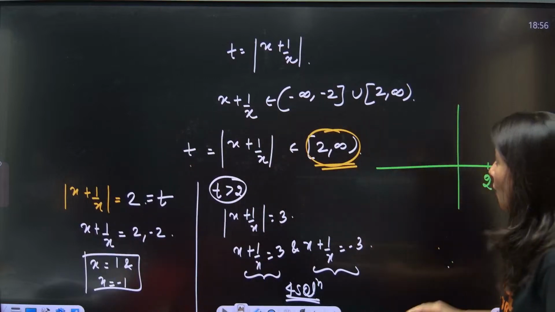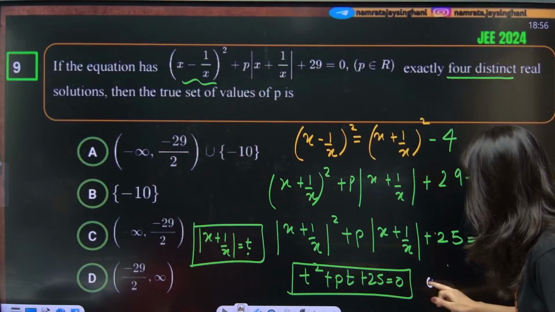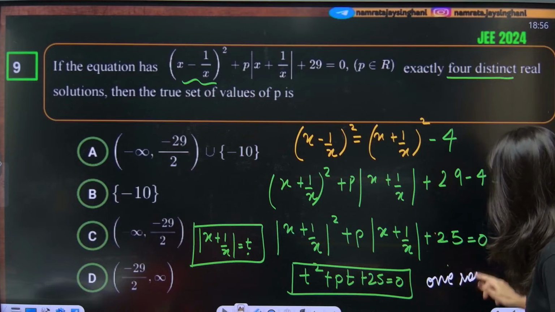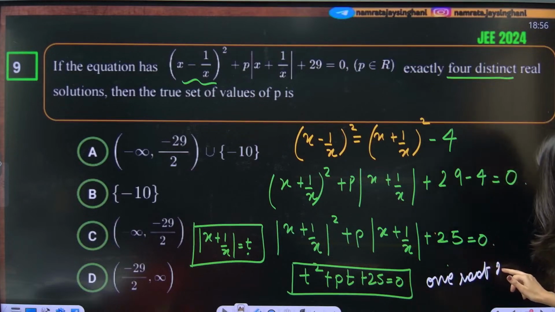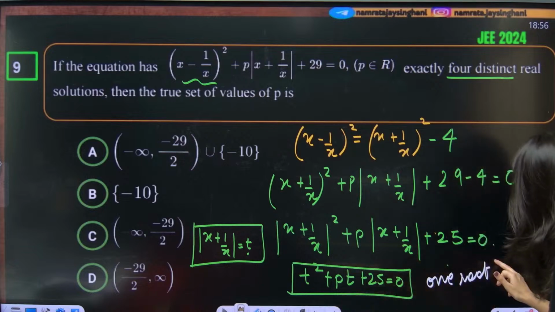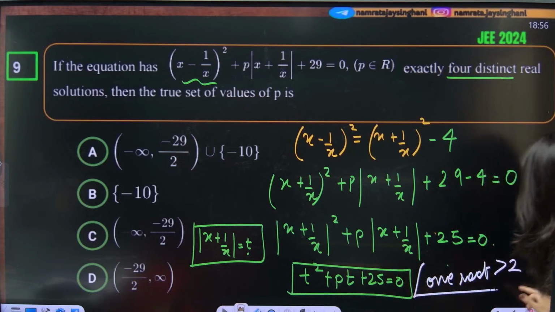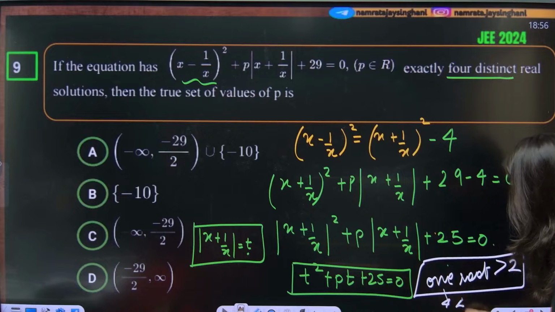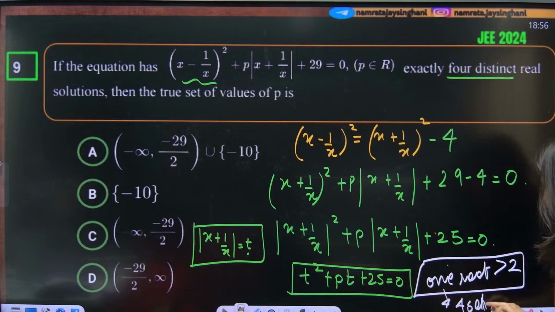One root of this equation, one root of this equation should be greater than 2. This will give you 4 solutions, yes or no? If one root